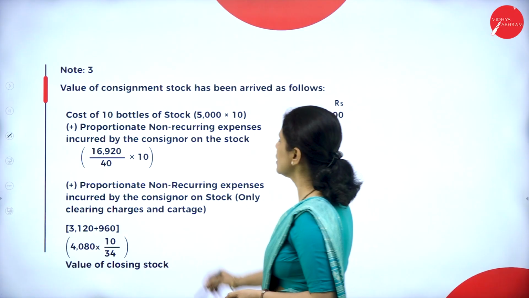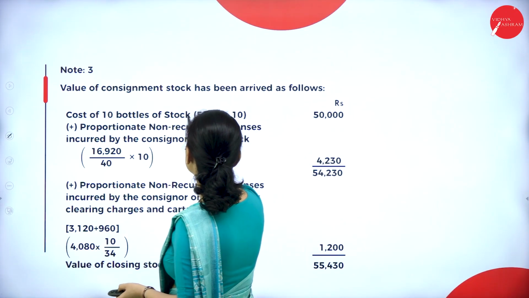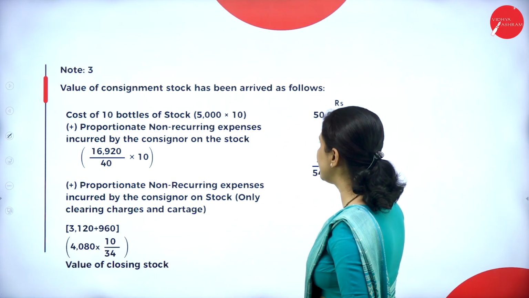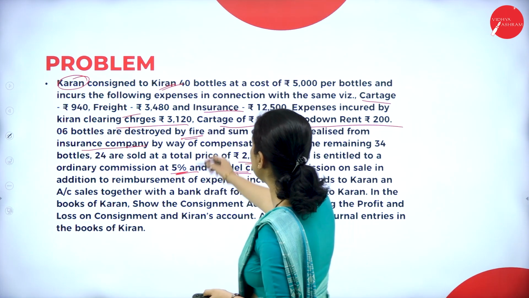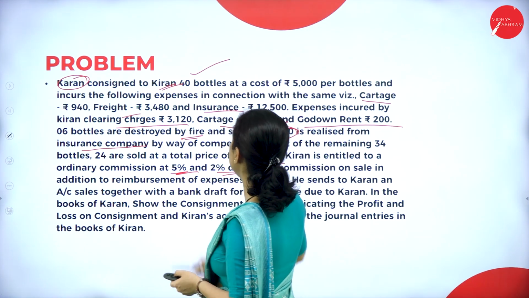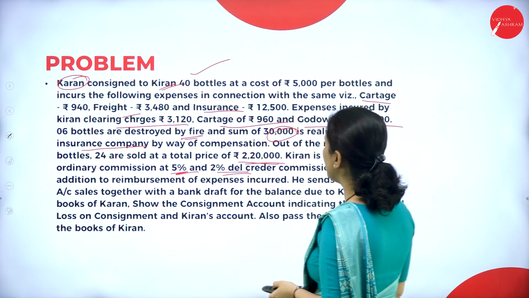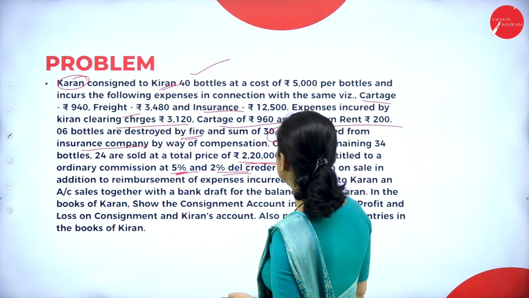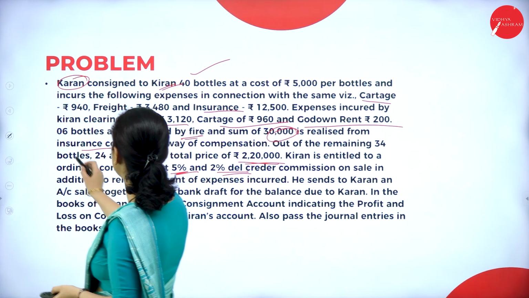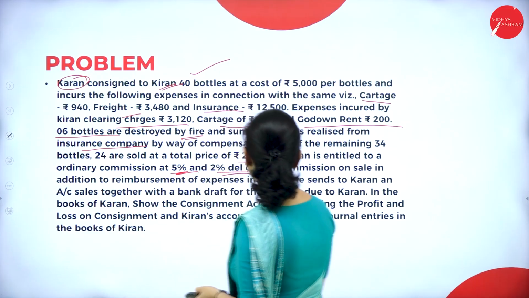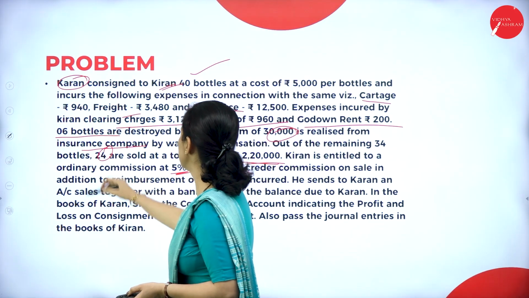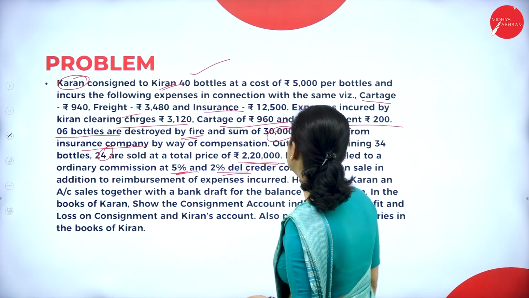So here, cost of 10 bottles of the stock. How did we get these 10 bottles? Let us see how many bottles consigned, 40, and how many are destroyed. Here, 6 bottles are destroyed and 24 are sold at the total price of 2,20,000.